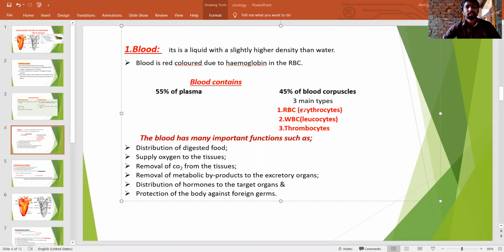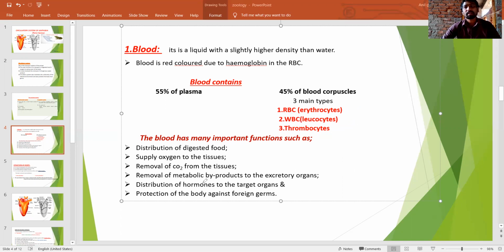The erythrocytes are also known as red blood corpuscles, and leukocytes are called white blood corpuscles. The RBCs carry the oxygen. The leukocytes are involved in the protection of the body. The thrombocytes are nothing but platelets. They are involved in blood clotting.